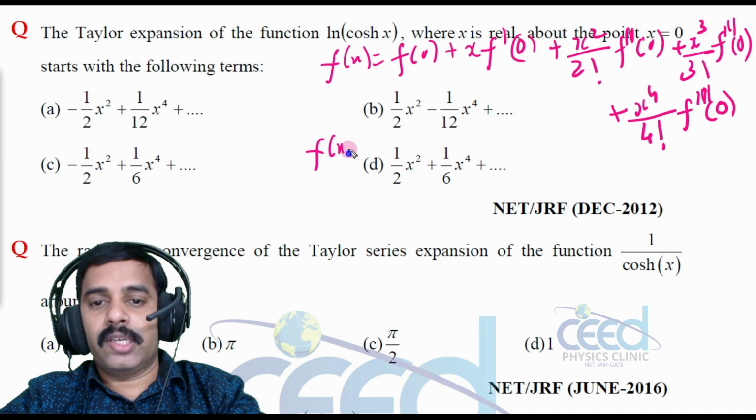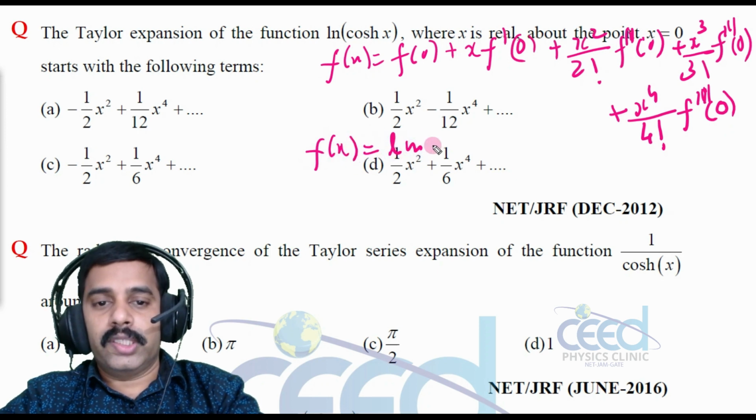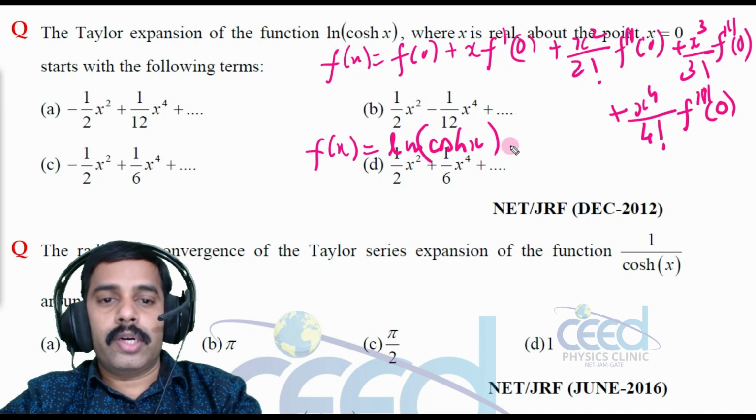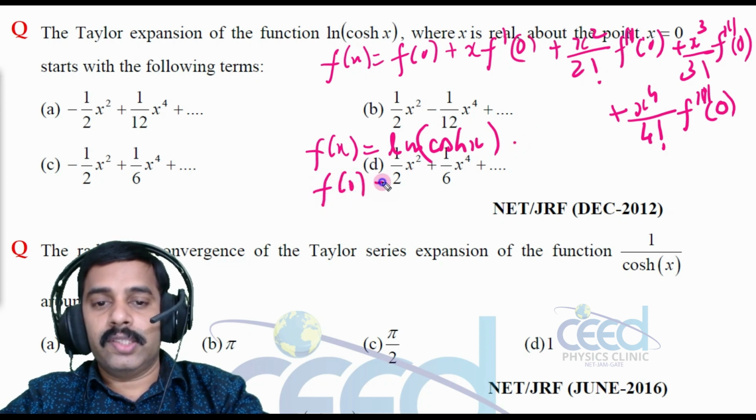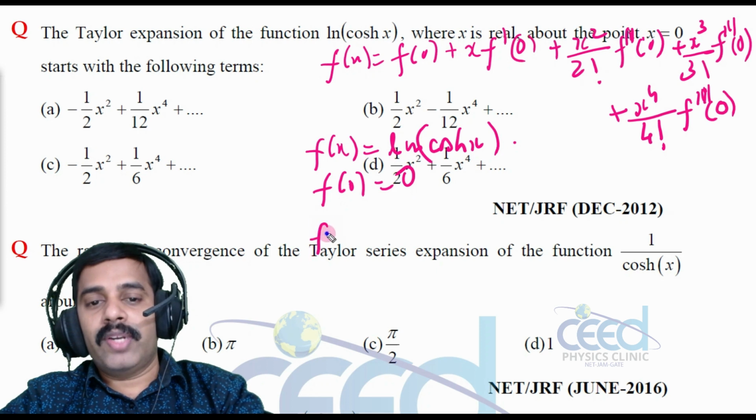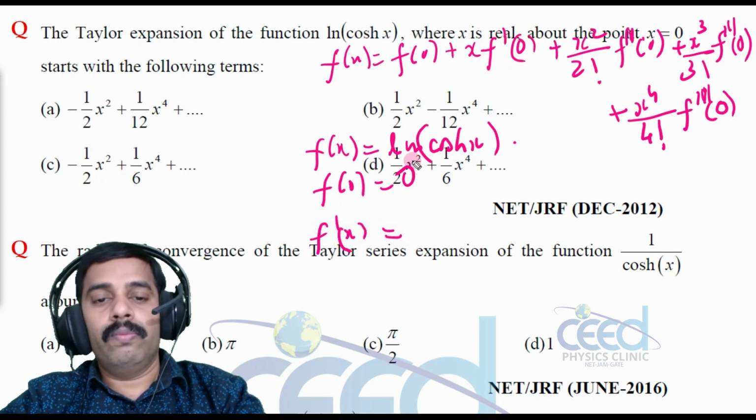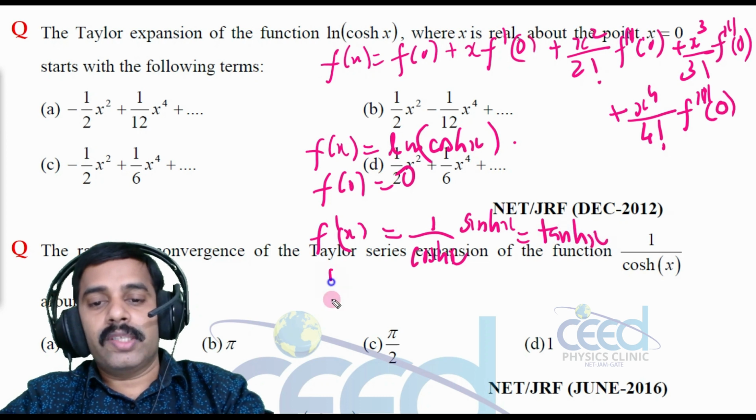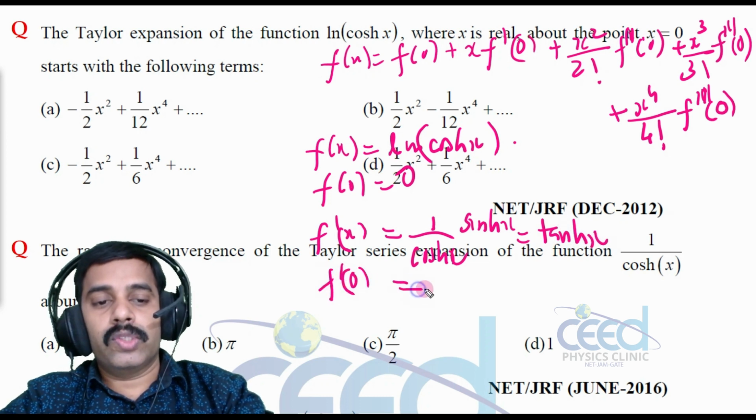So f of x is equal to log cos hx, right? So what is f of 0? Cos 0 is 1, log 1 is 0. So f of 0 is 0, right? Now what is f dash x? F dash x is equal to 1 by cos hx into cos hx on differentiation, sin hx. So that is tan hx, right? So what is f dash of 0? F dash of 0 is equal to tan h0, that is 0, right?